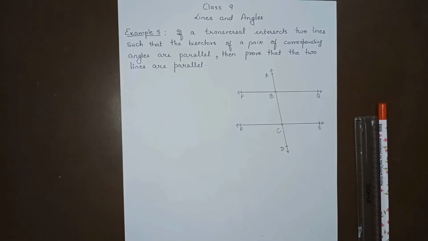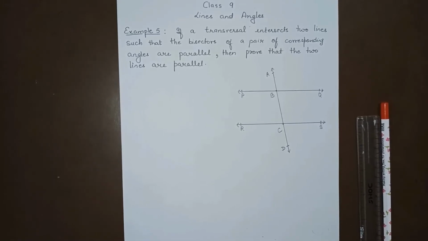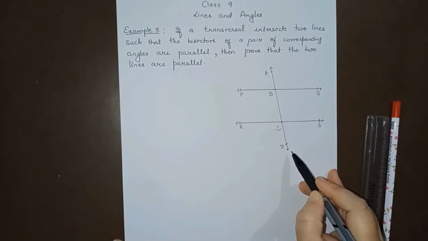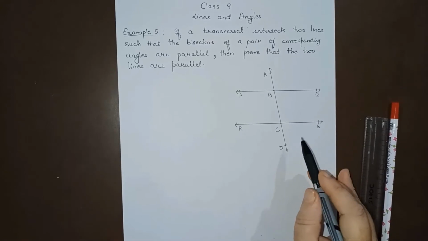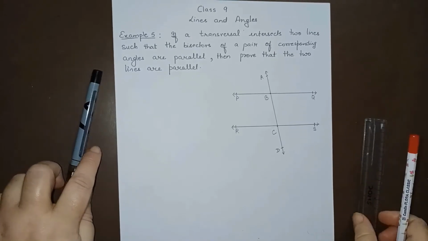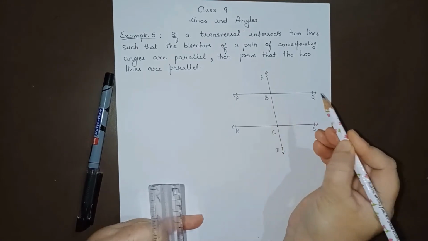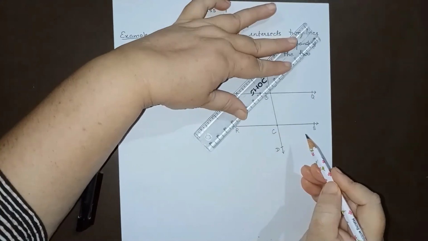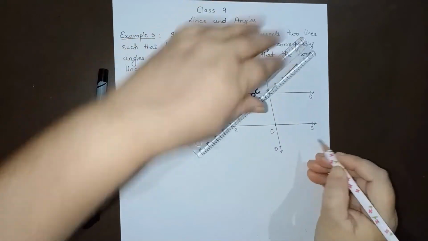Now here what we have to prove, you can see PQ and RS are the two lines, and they are intersected by a transversal AD. Now we have to prove that these lines will be parallel if the bisectors are drawn of corresponding angles. See, this angle ABQ and BCS will be corresponding angles. So let me draw bisectors of these angles.